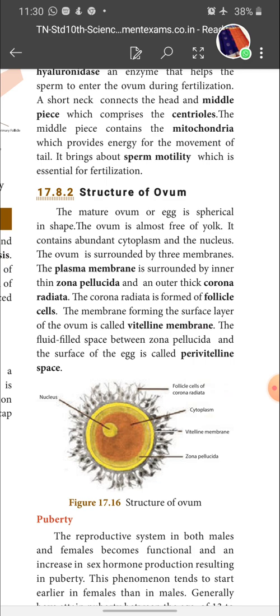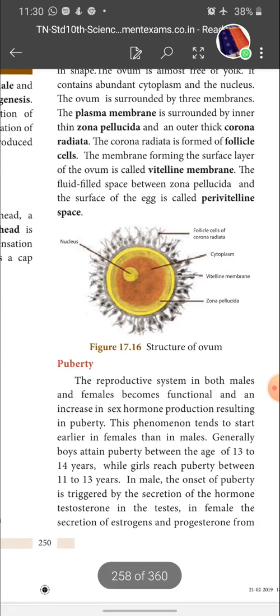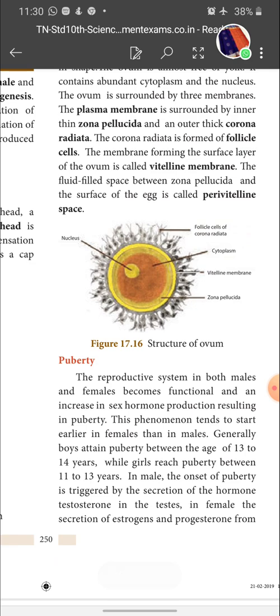It is also a 4-mark question with diagram. Please note it, children. The next topic is puberty. Children, with this I'll start in my next session. Today I'll wind up my class with this, and the portion which I have discussed with you today, please complete it. All are very essential.